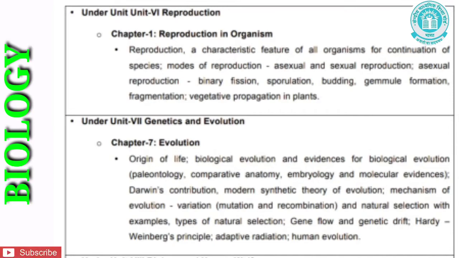Origin of life, biological evolution and evidence for biological evolution, paleontology, comparative anatomy, embryology and molecular evidence. Darwin's contribution, modern synthetic theory of evolution, mechanism of evolution, variation, that is mutation and recombination, and natural selection with examples, types of natural selection, gene flow and genetic drift, Hardy-Weinberg principle, adaptive radiation, human evolution.